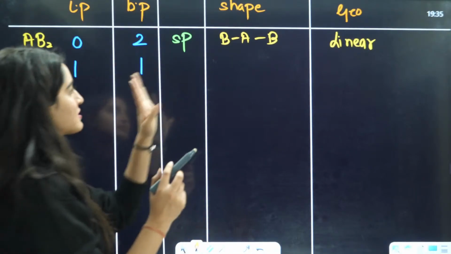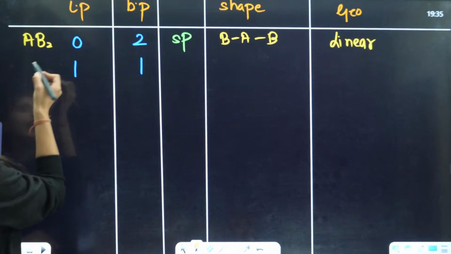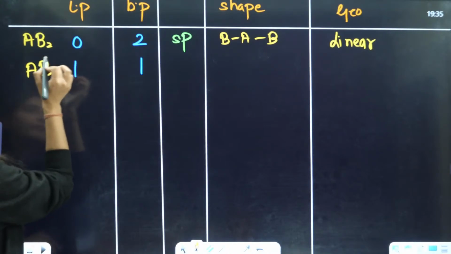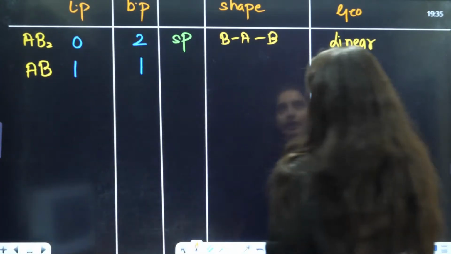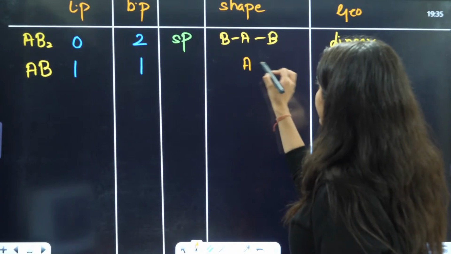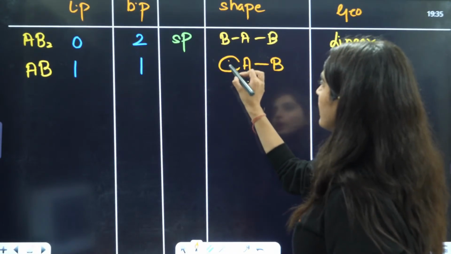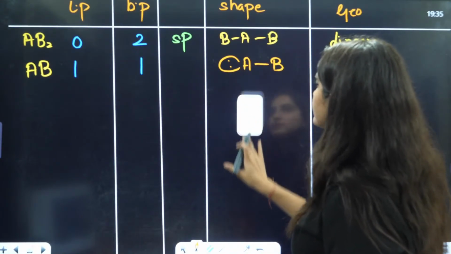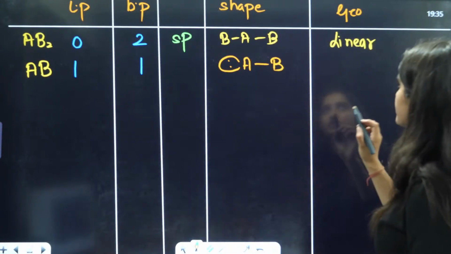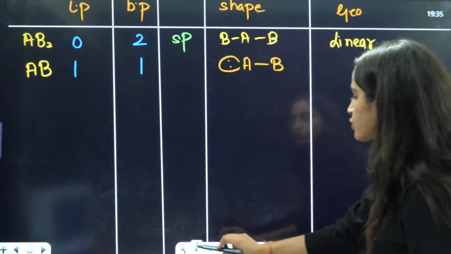Here we have the first thing. Second is, if you have one lone pair and one bond pair, that means an AB kind of geometry. This is your A, this is one bond and this is one lone pair. So here you can see the shape is also linear, the geometry is also linear.